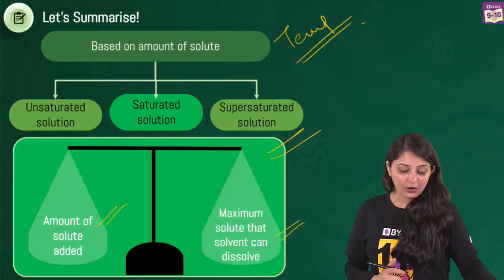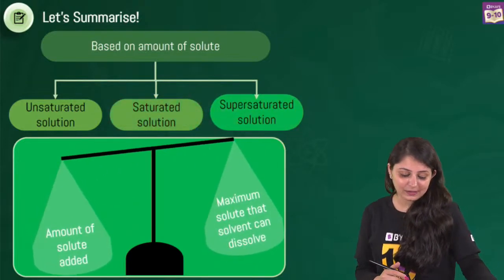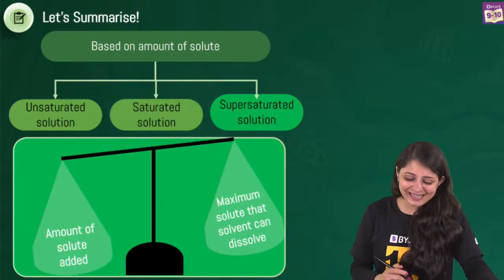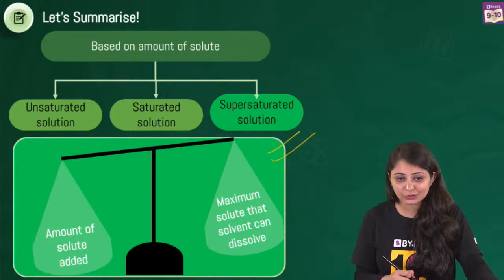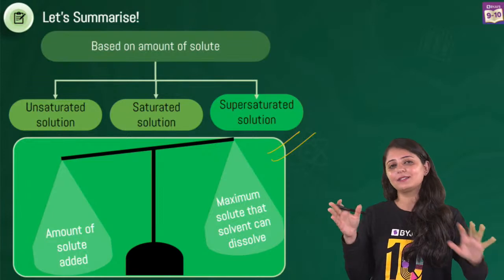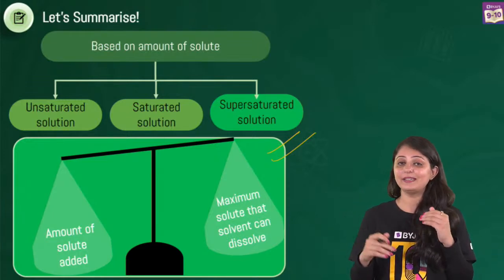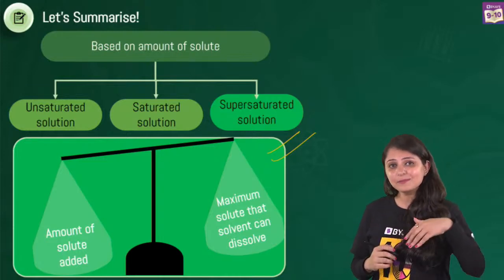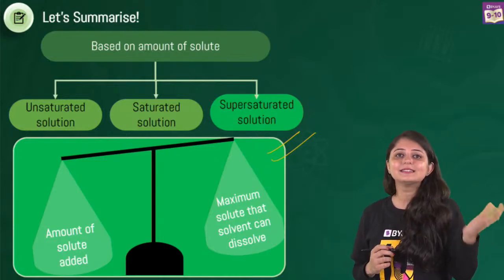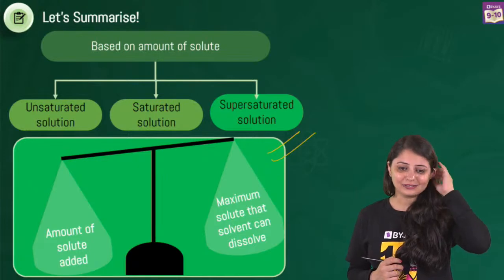Right. Now coming to super saturated one, look how it's changing. Now it has more solute dissolved than a saturated solution. So clearly we saw that we made a saturated solution, and when we heated it, we could add some more sugar to this. So it has more solute, more sugar than the saturated solution.